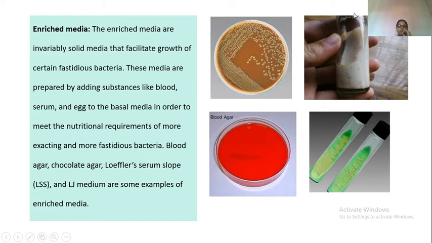I'll just give you an example of Loeffler serum slope. Loeffler serum slope is a media that is used for Corynebacterium diphtheriae. It will support the growth of Corynebacterium diphtheriae, and within 6 hours of inoculation of the sample, you can see the colonies there, and you can also see the metachromatic granules of Corynebacterium diphtheriae, which normally you do not see if you grow them in some other media. So these are all the examples of enriched media: chocolate agar, blood agar, LJ media, and Loeffler's serum slope.